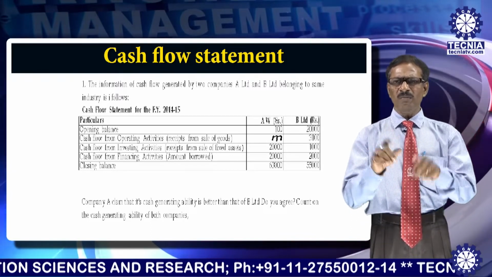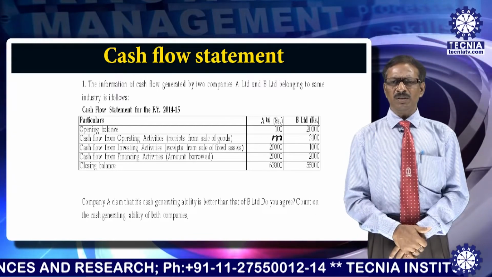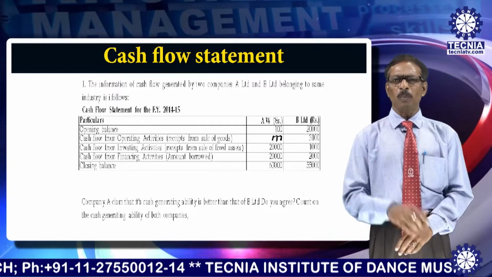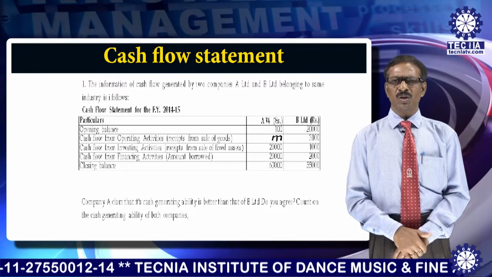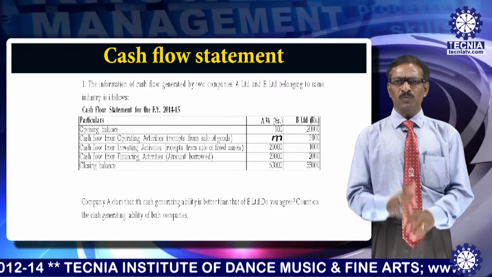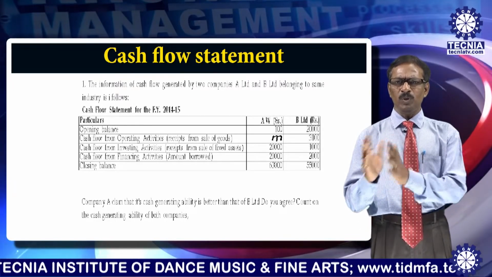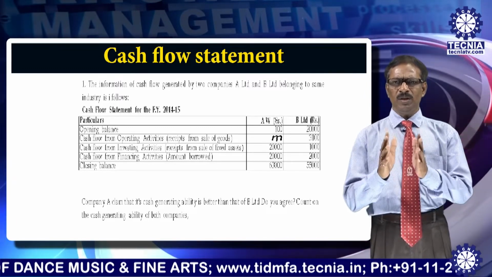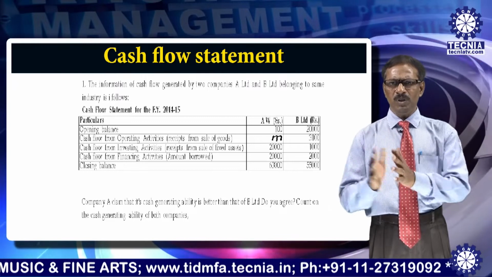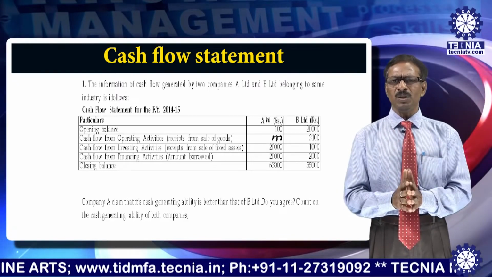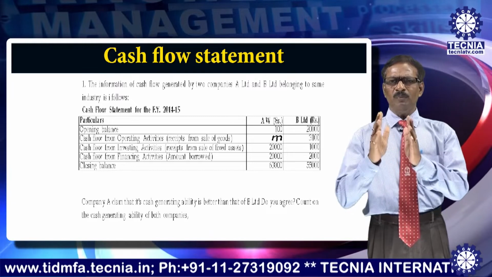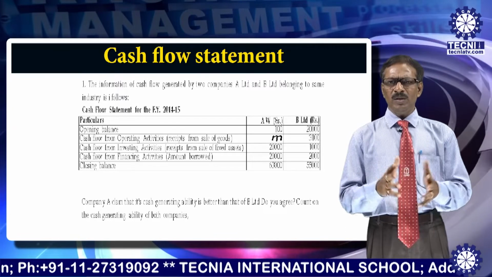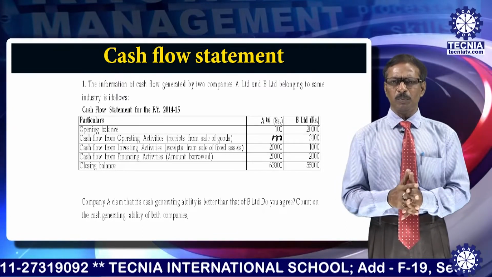Given their opening balance, A has 18,000 and B Limited has 20,000 in cash. Cash flow from operating activities, that is receipts from the sale of goods, is 5,000 for A and 30,000 for B. Cash from other investing activities is 20,000 for A and 3,000 for B. Cash from financing activities is 20,000 for A and 2,000 for B Limited. The closing balance in case of A is 63,000, and in case of B it is 55,000.